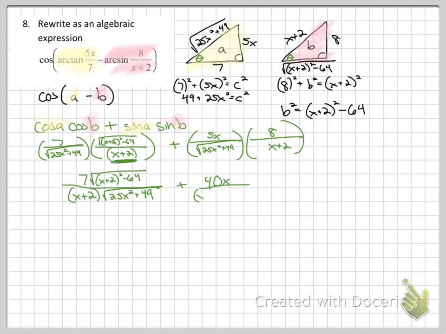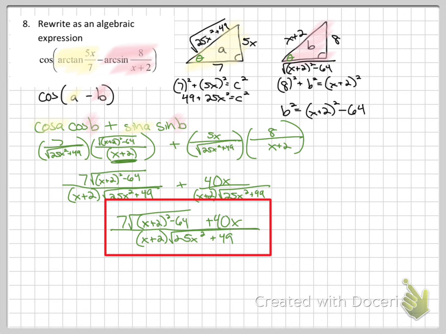Notice the denominators match. Again, if your denominators aren't matching in these problems, you're doing something wrong. So common denominator, it's just going to look like this. 7 root of (x plus 2) squared minus 64. Make sure your root doesn't go too long. And then plus 40x on the outside, all over a single common denominator of this. This is our final solution. That would be the messiest thing I would expect to see if I was you, in these problems.